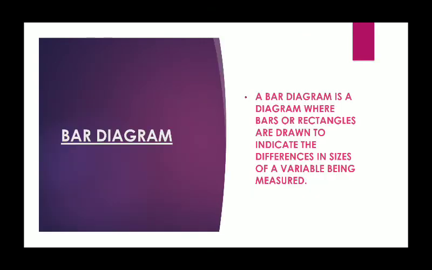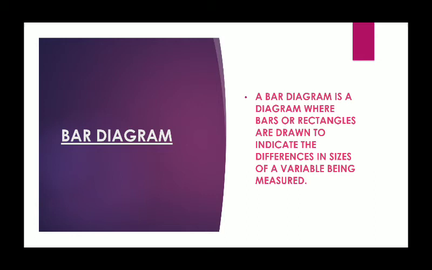Bar diagram. Bar diagram means a diagram where bars are included. What are bars? Bars means rectangles. Vertical rectangles are drawn and the length of each rectangle indicates the frequency of the variable. That means how many times the variable is occurring. Each length is different for different variables and that difference shows the size of the variable being measured.